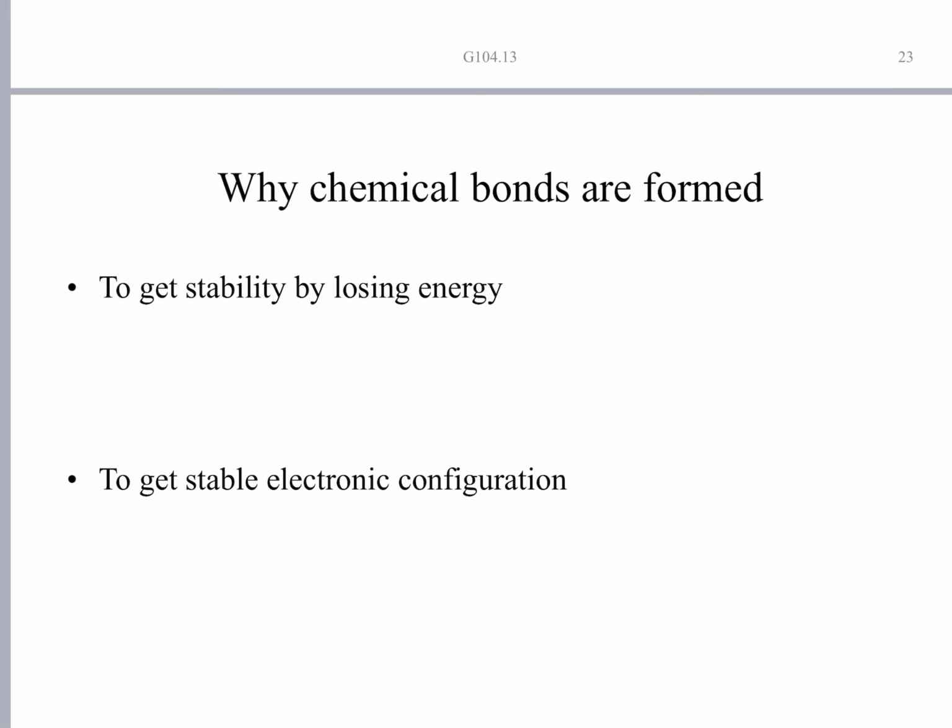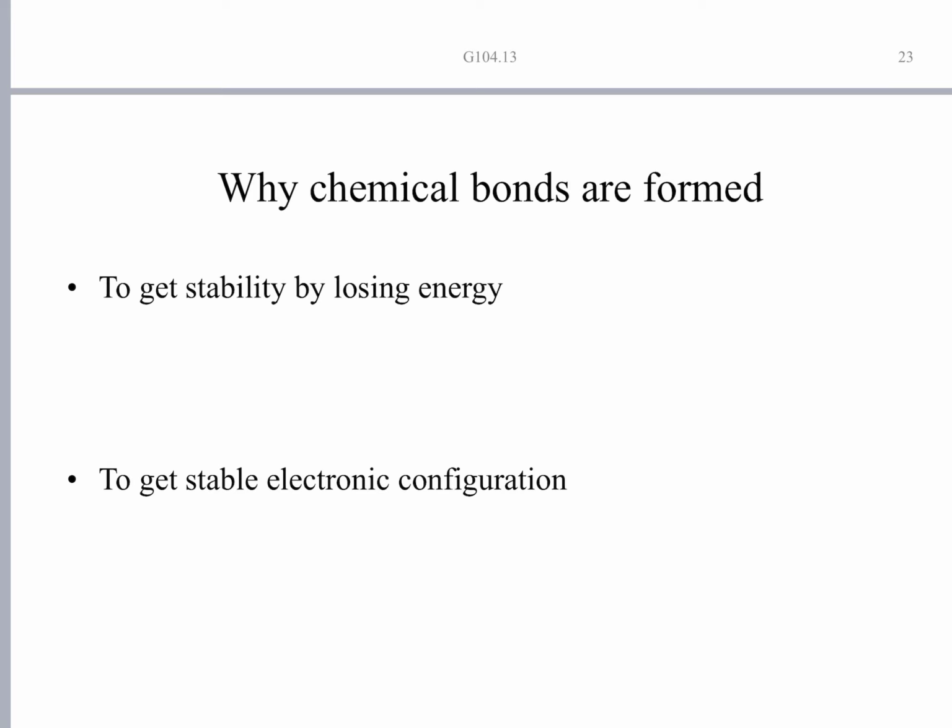configuration. Most of the elements try to attain an octet configuration in their outermost orbit. Having an octet is equated to stability. Most of the elements, not all of course, try to gain the nearest inert gas configuration, that is, the octet configuration.